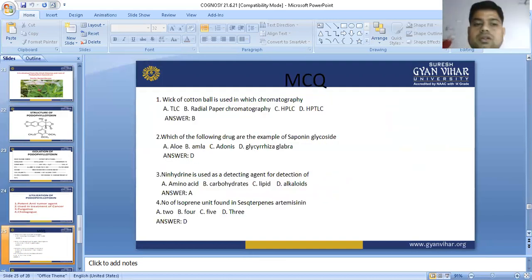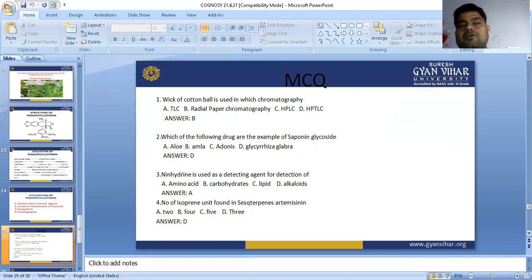First multiple choice question: the wick of cotton ball is used in which chromatography? When we do the estimation process of any drug, we run the mobile phase in two dimensions. For this, we take a wick of cotton, which is placed into the mobile phase, and upon this we keep our filter paper or Whatman filter paper.